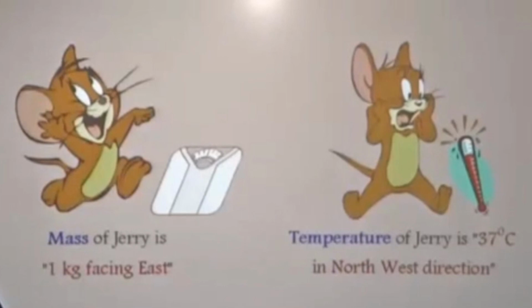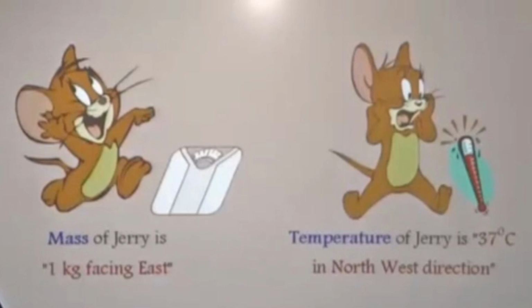So, is it necessary to mention the direction there? No, is it, children? So we are calling mass, temperature, distance, volume and time as the scalar quantity. Here only the magnitude is sufficient. We can say simply mass of Jerry is 1 kilogram. Temperature of Jerry is 37 degrees Celsius.